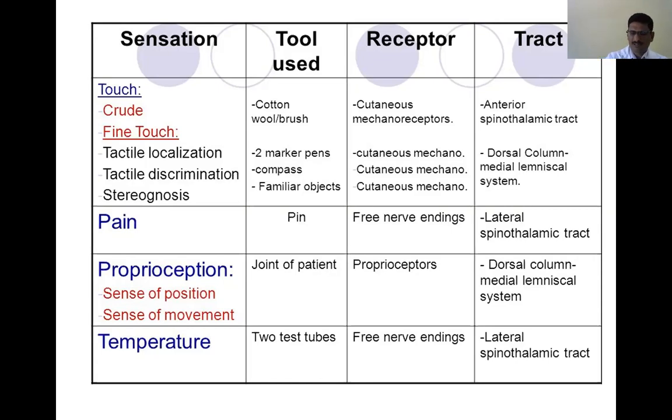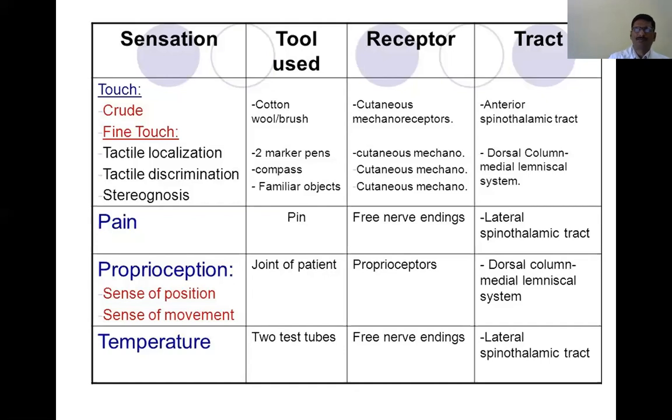Now next we'll see about temperature. To test temperature, we need at least 3 test tubes: one with cold water, one with warm water, and one with normal water at room temperature.